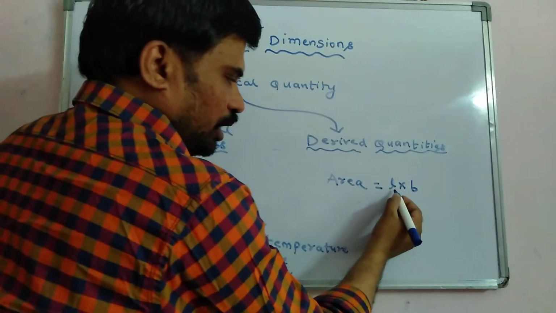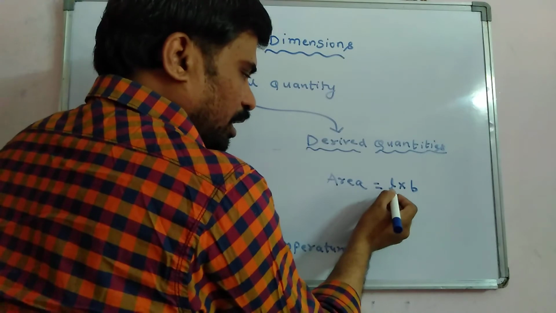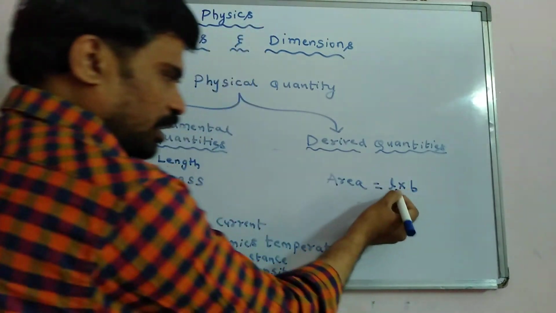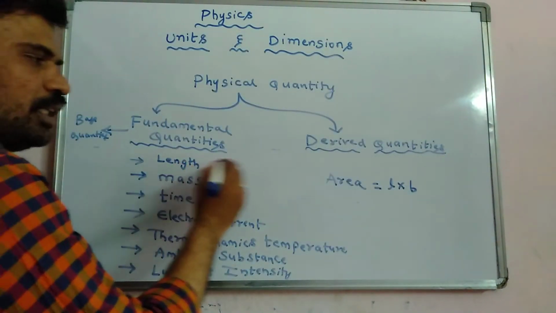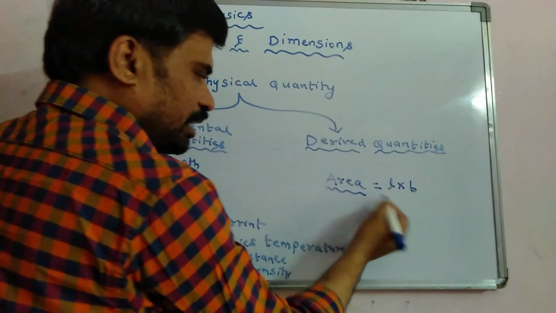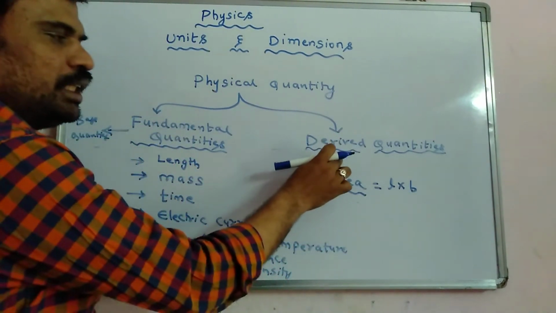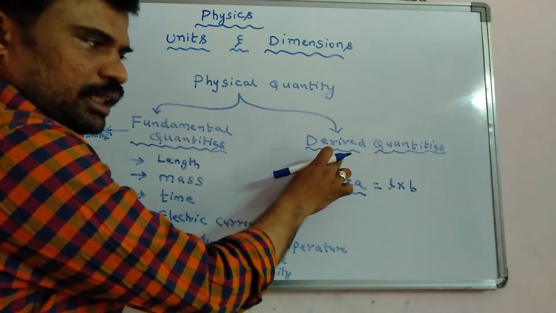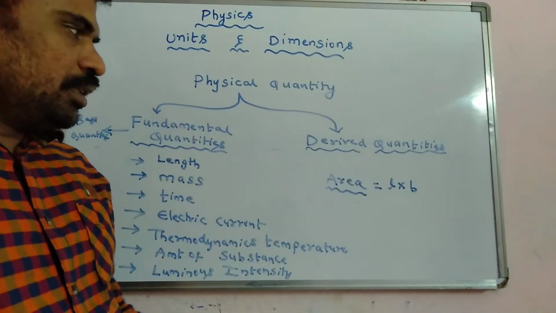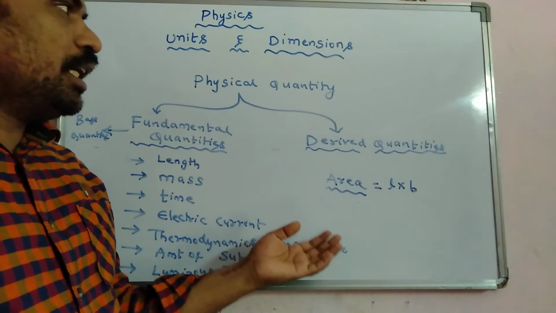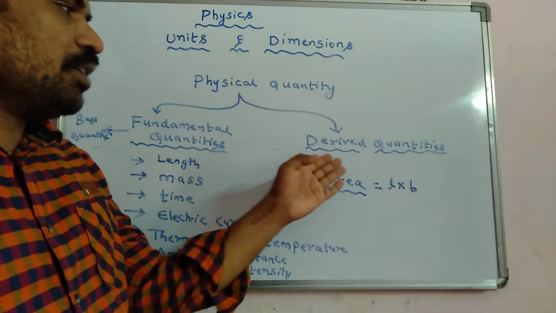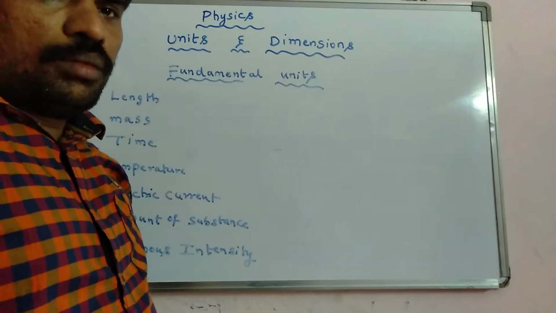Area depends on length, and breadth is also a length, and length is a fundamental quantity. So area depends on some other quantity, hence we call such quantities derived quantities. In further continuation, we are going to learn about the units and dimensions of derived quantities.